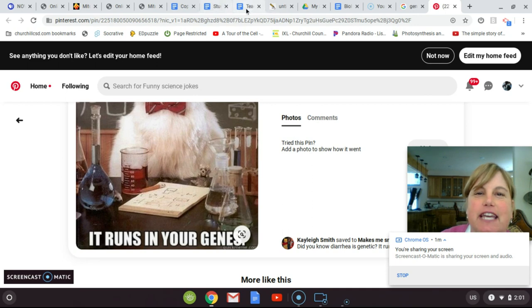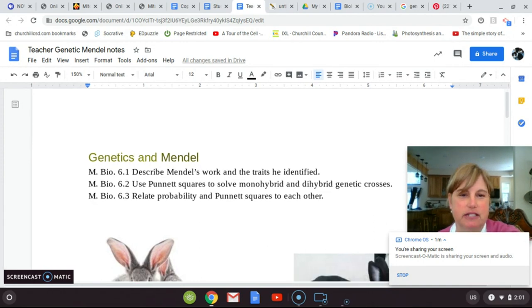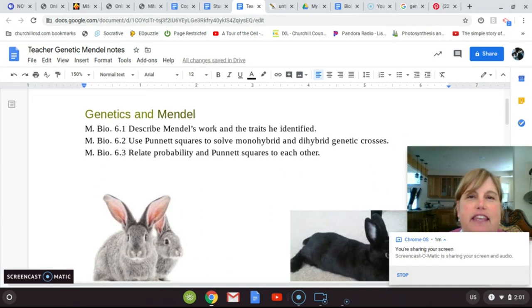All right, so if we take a look, you're going to be working with the fill in the blank worksheet that goes with this. I'll review this, and then we will also look at some examples. So, genetics and Mendel. The learning targets are: describe Mendel's work and the traits he identified.